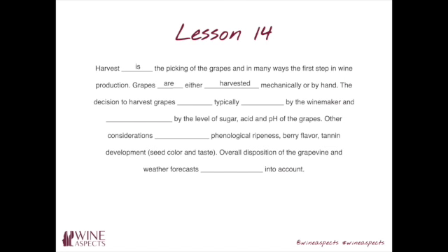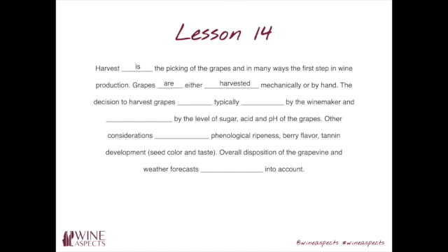So grapes are harvested, or grapes are either, so this means either one or the other because we have either, and after we have or. So grapes are either harvested mechanically, so by a machine, or by hand. So here we have one example of the present simple passive, and we use the passive to talk about processes, where the actual person that does the process is not as important as what is being done.